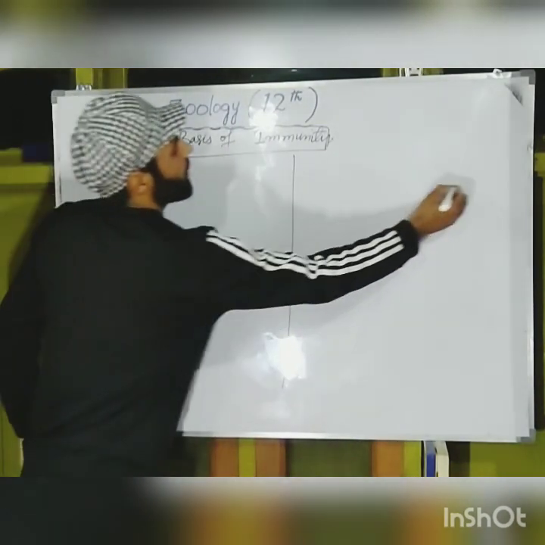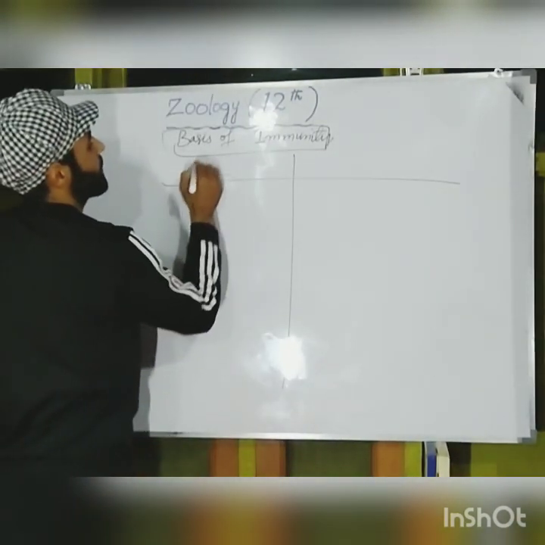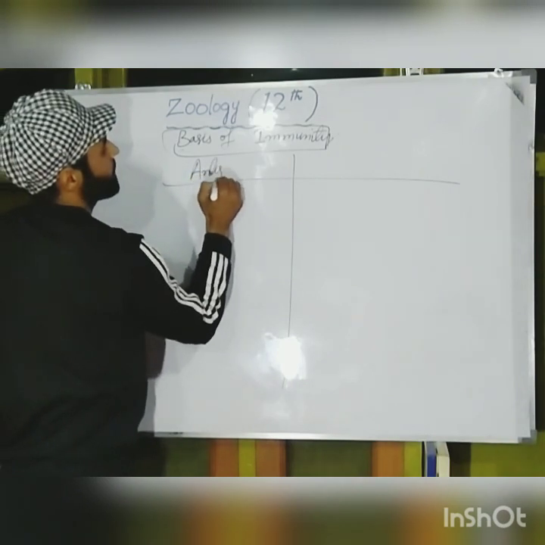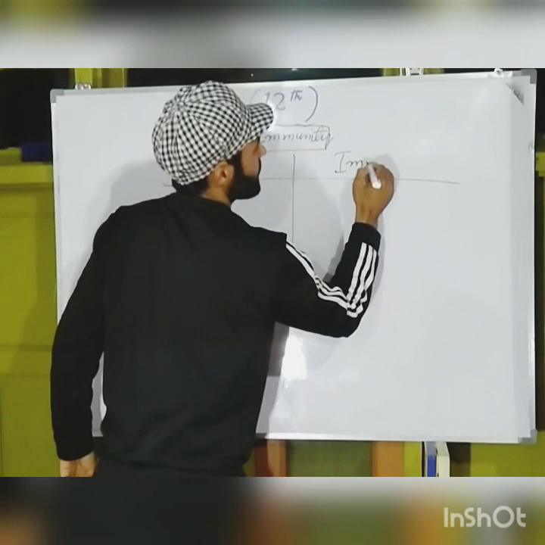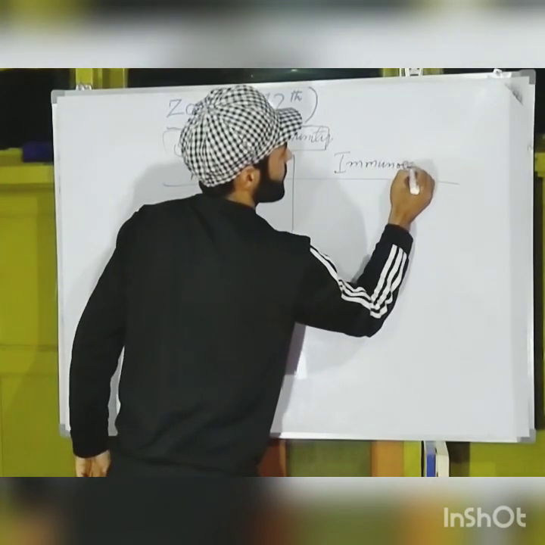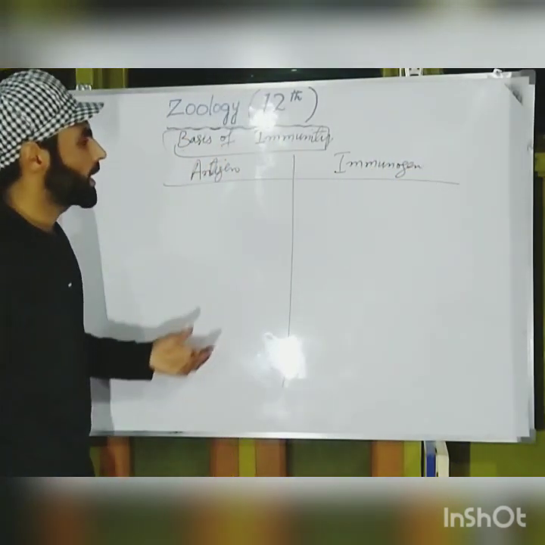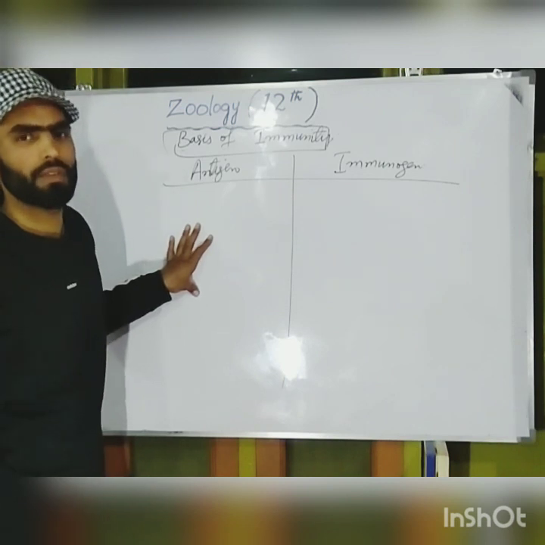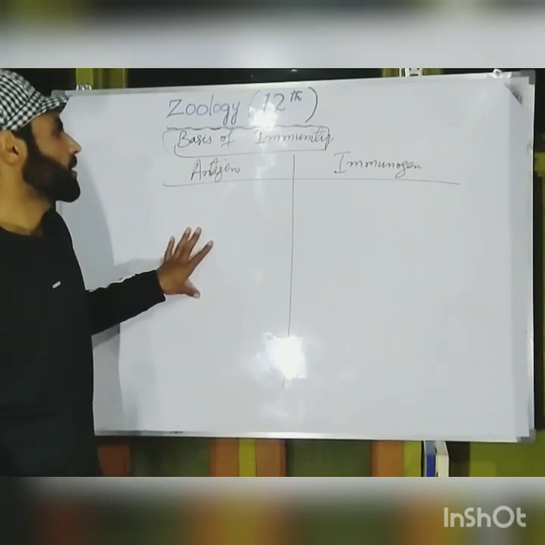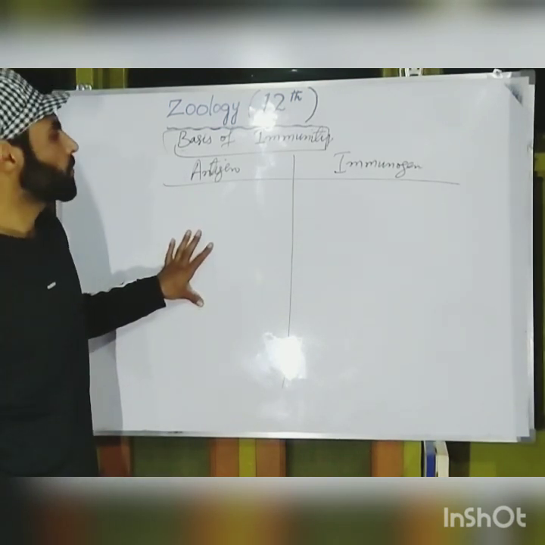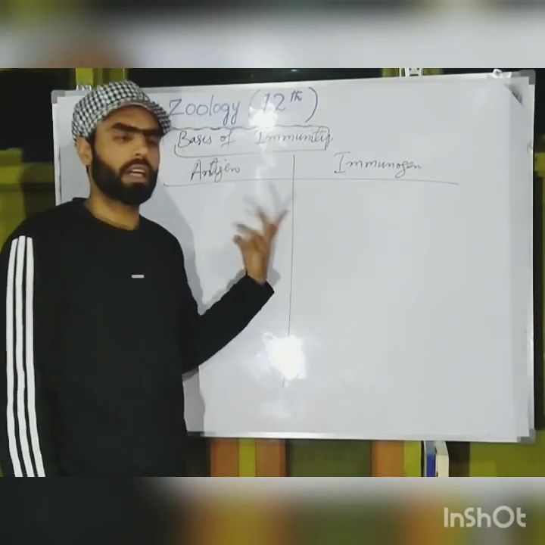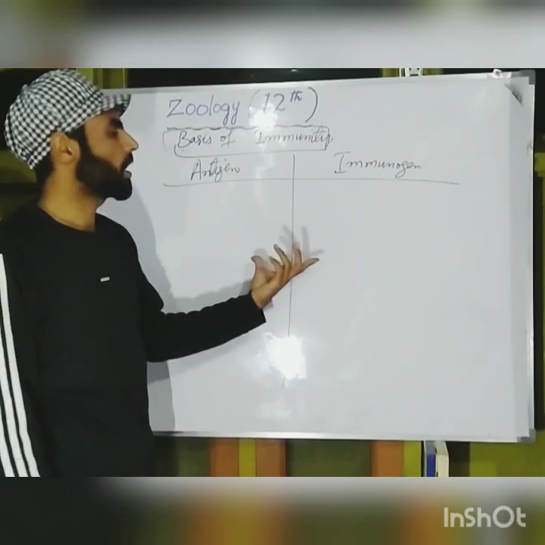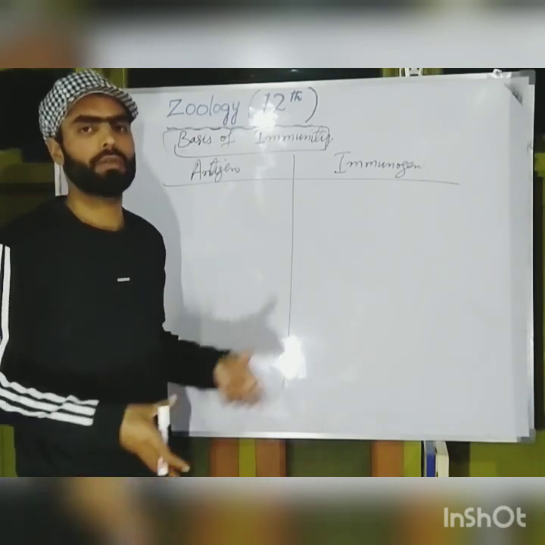Suppose we have two terms here, we'll write antigen and another term, immunogen. So we will understand how these two terms are different, or what is common between the two terms, or whether the two terms are totally different from each other.